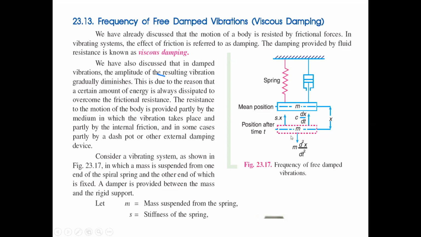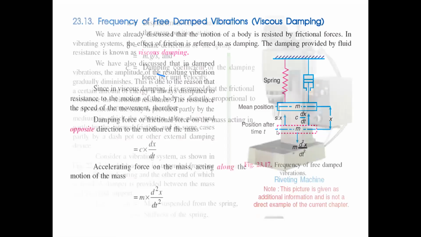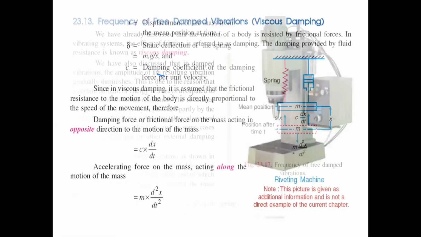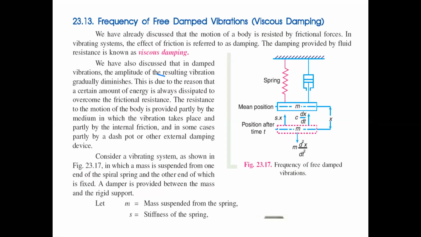The accelerating force is m into d square x by dt square, the restoring force is sx, and additionally we have the damping force, which is represented by c into dx by dt.